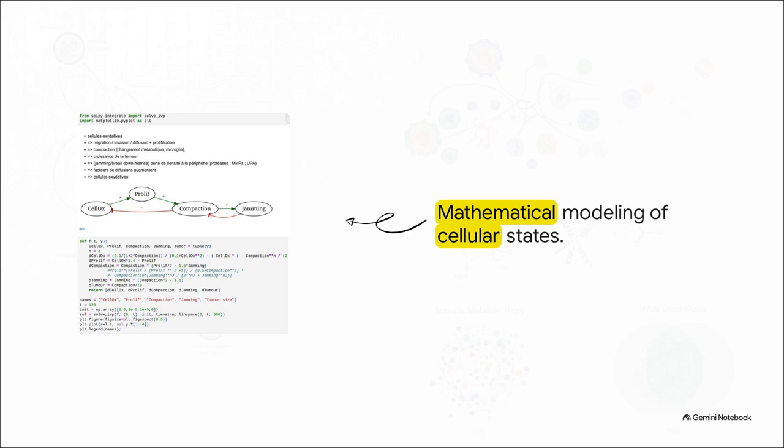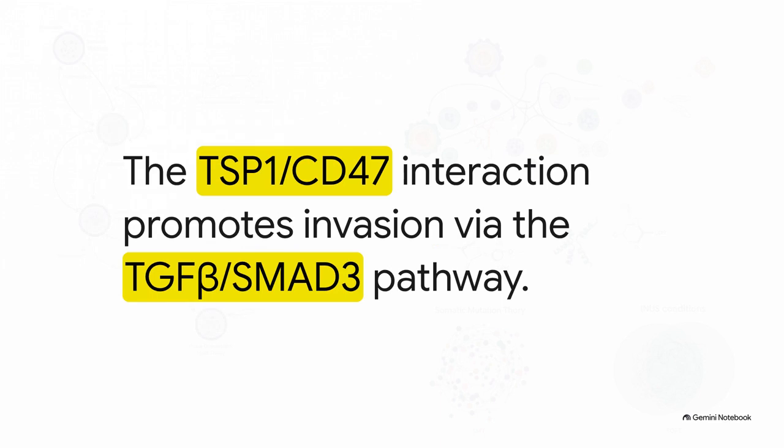We are essentially mathematically formalizing the dynamic feedback loops between things like oxidative cells, cellular proliferation, tissue compaction, and tumor jamming. We're literally coding the causal network of the cancer. So, what exactly happens when we do this? Well, we find the true drivers.